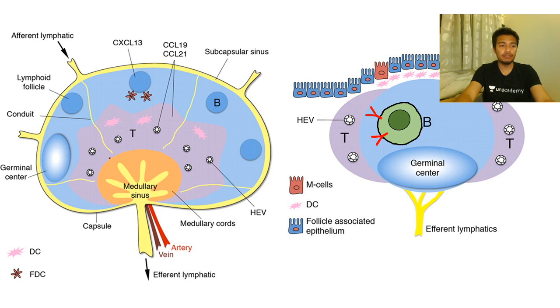Anyway, inside the lymph node, which we call our army base camp, there are specific areas for residing of the B cell and the T cell. The area where the B cell resides is a dense structure known as the germinal center.